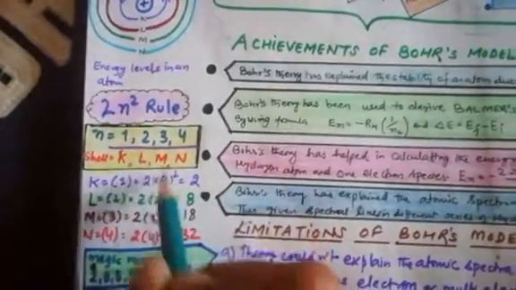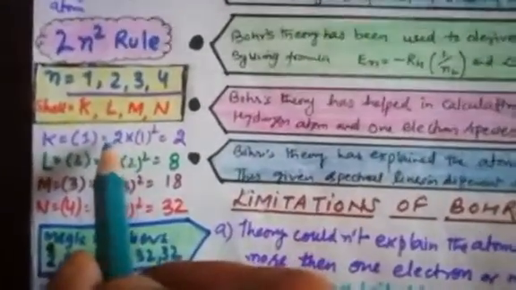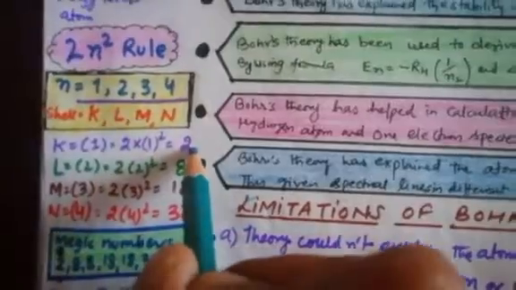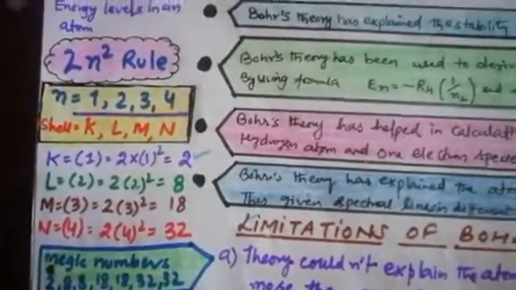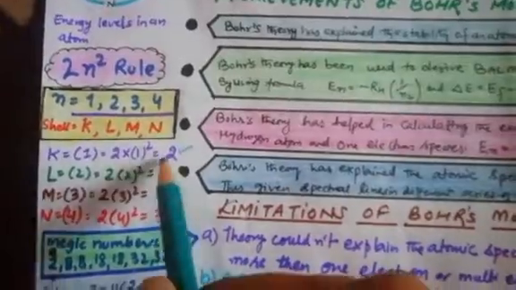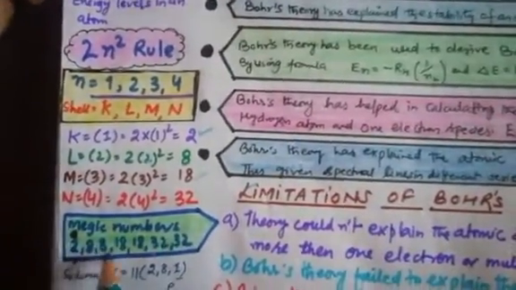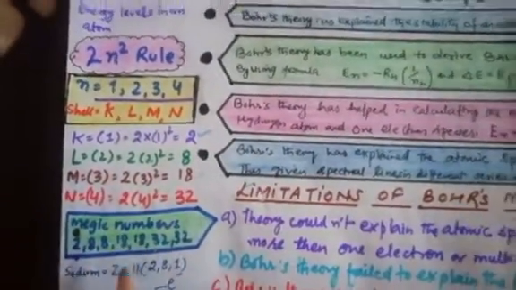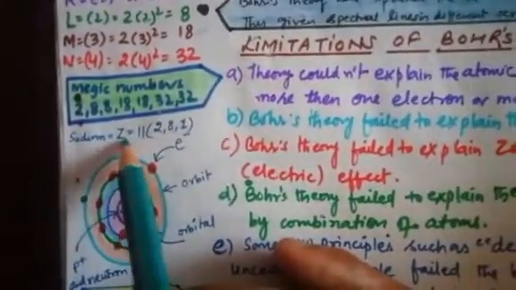In place of n, we will now use this number. So mathematically, 2 into 1 square is 2. It means that K can occupy a maximum of 2 electrons, L a maximum of 8 electrons, M a maximum of 18 electrons, and N can occupy 32. In this way, it gives us the magic numbers 2, 8, 18, 32, which help us in the distribution of electrons, as we have done here in the example of sodium.